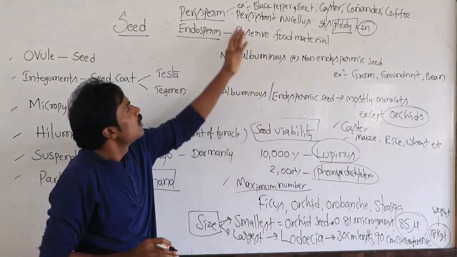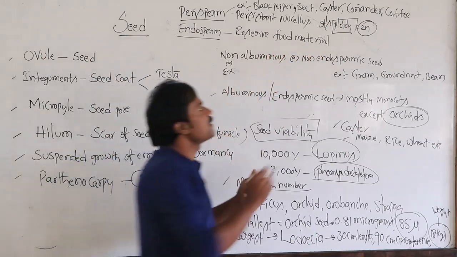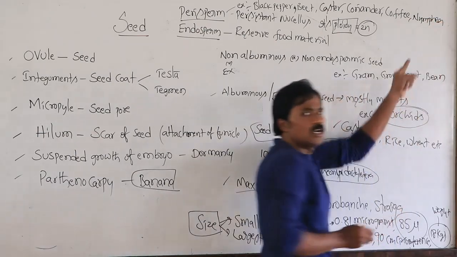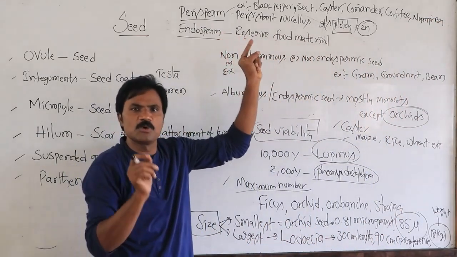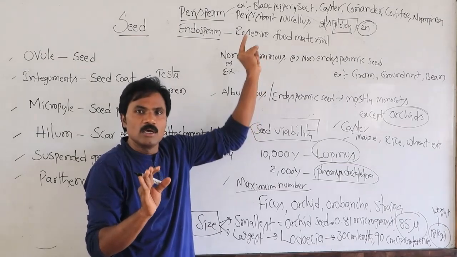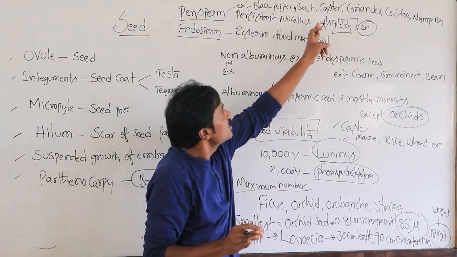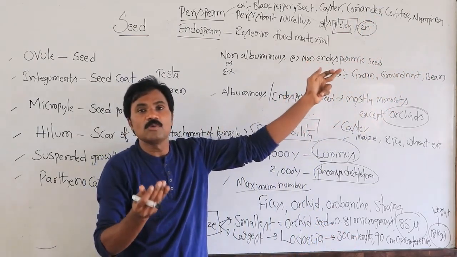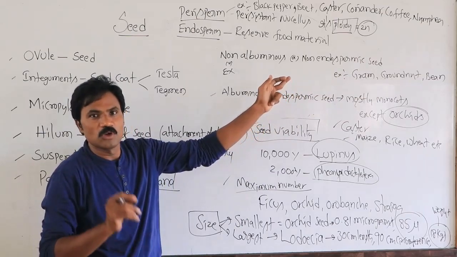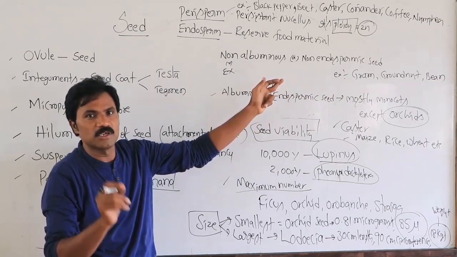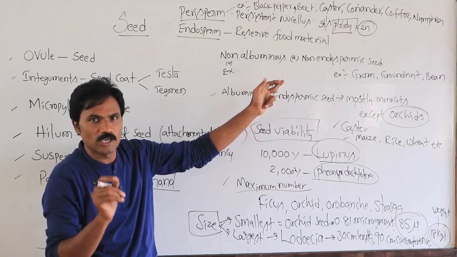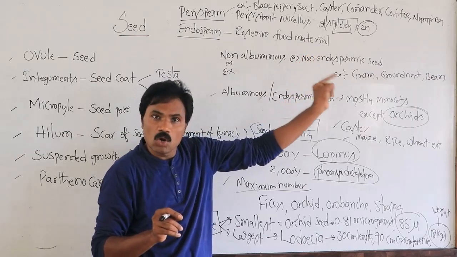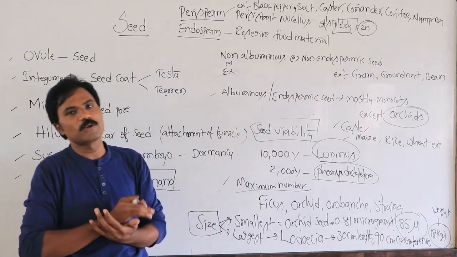Also coffee and nymphaea. These are examples. In our textbook they have given only black pepper and beet, so you must read castor, coriander, coffee, and nymphaea additionally, as sometimes they ask these in exams. Remember, perisperm-containing seeds, apart from black pepper and beet, also include castor, coriander, coffee, and nymphaea.